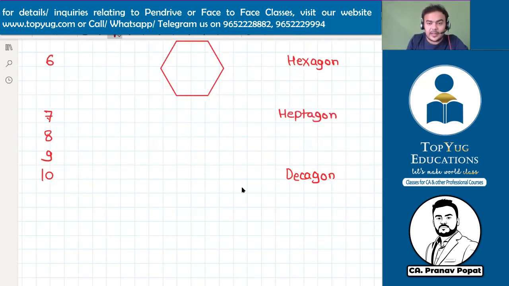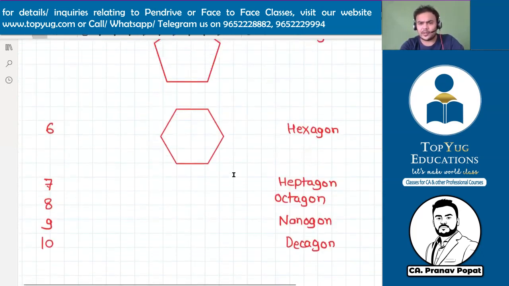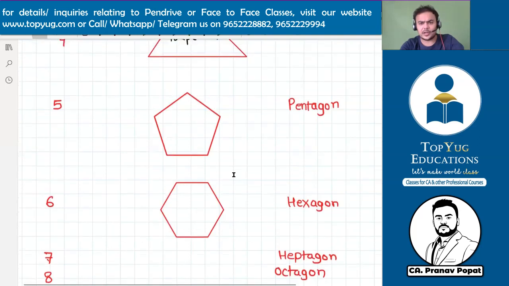What is the name for 8? Octagon. For 9, it is nonagon. So these are about names only. When there are 7 sides, heptagon. When 8 sides, octagon. Then nonagon. Then decagon. We should know the names till 10 only. Not much is required after that.